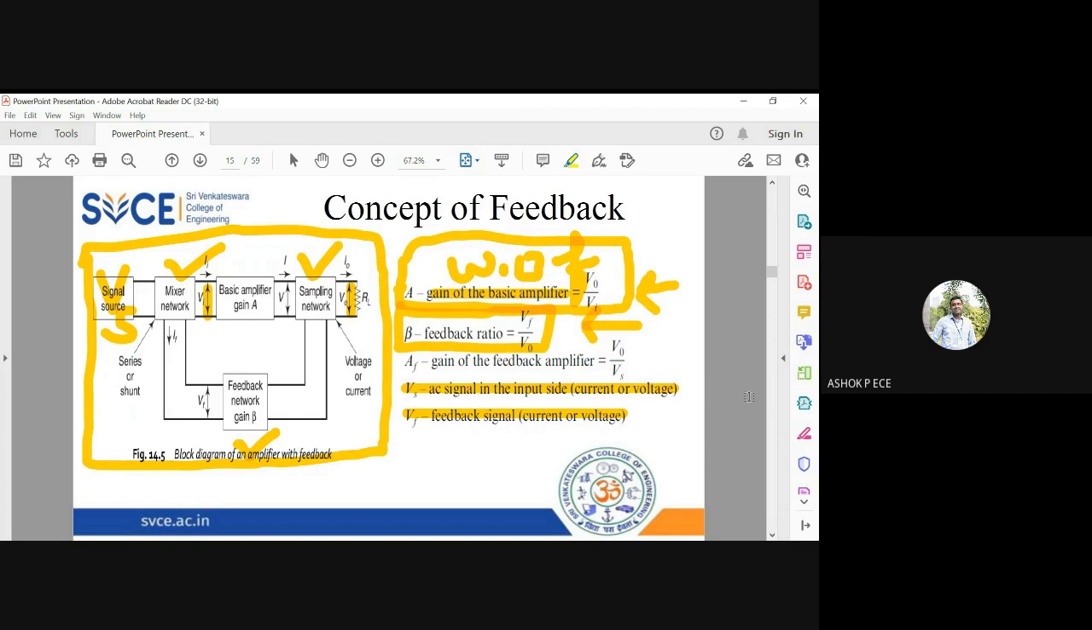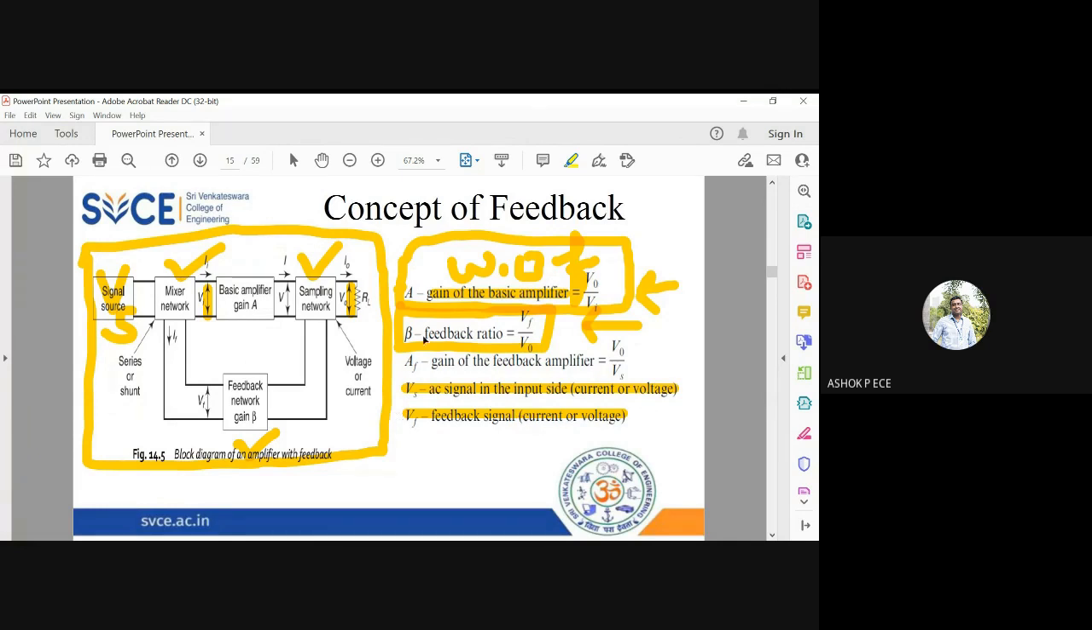AF represents the gain of the feedback amplifier. So AF is going to be output by input. Output is V naught. Input, you have to consider the source Vs. If this mixer network is not there, then AF and A will be the same. But since the mixer network is available here, Vs and Vi are not the same. So we have two gains, A and AF. A is without feedback and AF is with feedback. Vs is going to be the input AC signal and Vf is going to be the feedback signal.